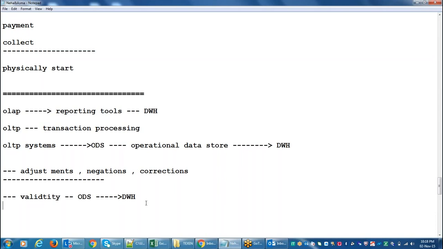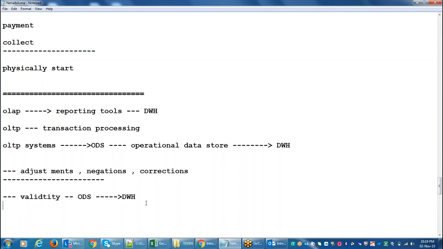Now you understood why we require the ODS system. ODS means operational data store. If you are doing any transaction kind of business, generally, if you order some shoes online, on any site like Amazon or Flipkart, once it's received, the chance is that you will return it back to them. If you return it, they will do the corrections again.